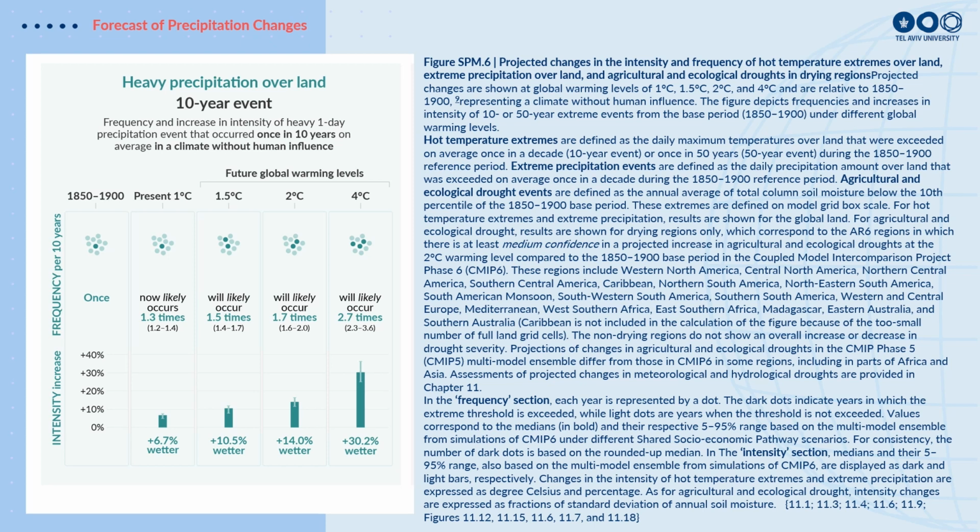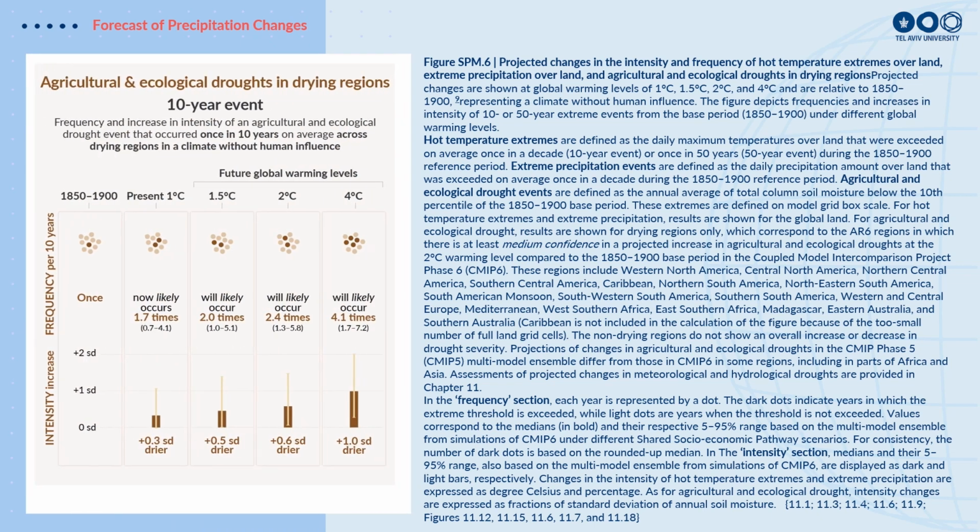And when we go to the future climate of a 1.5 degree, 2, and up to a 4 degree global warming, we can see the frequency of these very intense rainfall events, the flooding events, will occur maybe 2.7 times out of every decade, and the intensity of these events will increase by up to 30% more rainfall in these events. So both the frequency of these very intense rainfall events and the intensity of them, the magnitude of them, is predicted to increase as the temperatures get warmer and warmer in the future.